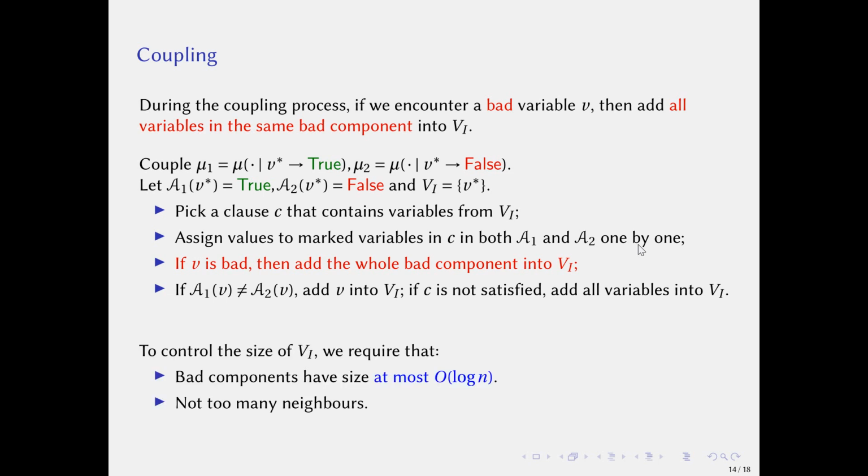Now, to control the size of V_i, we require that first, again, bad components have size at most O(log n). Second, a connected set does not have too many neighbors in the factor graph. Otherwise, there might be too many bad components added into V_i.